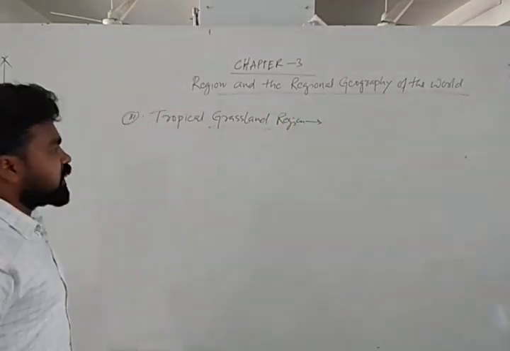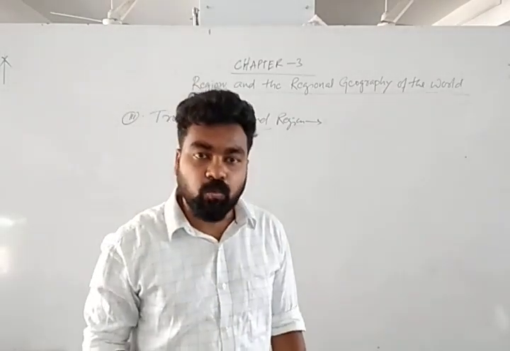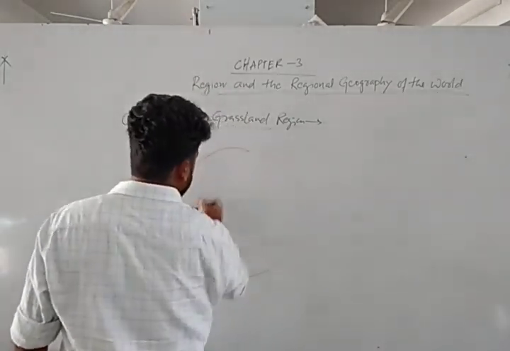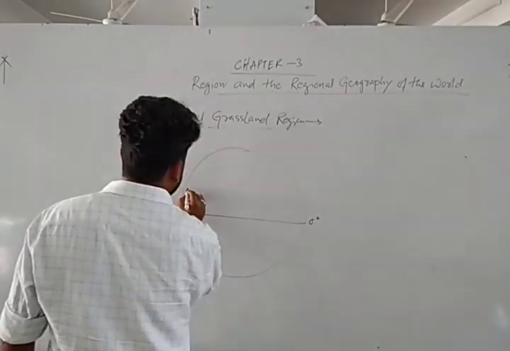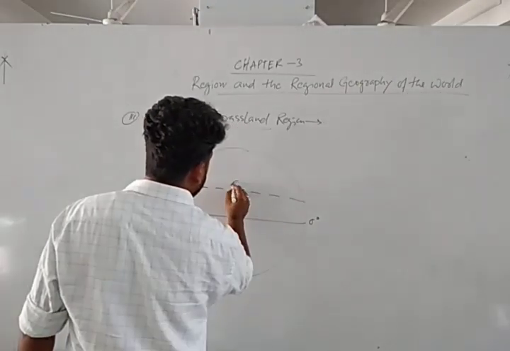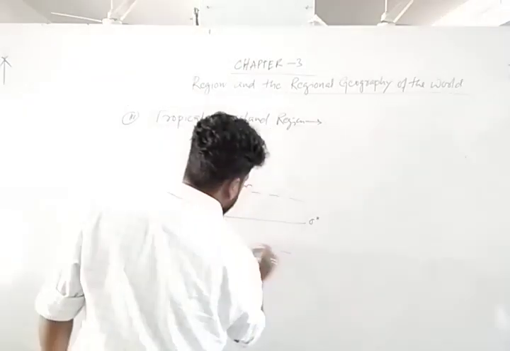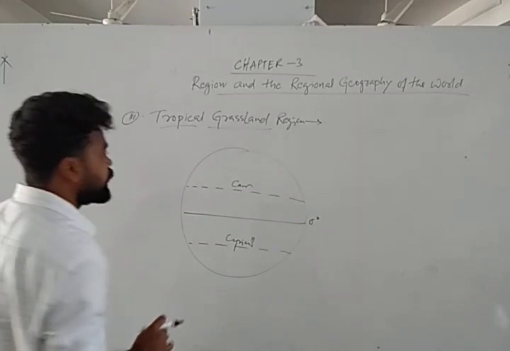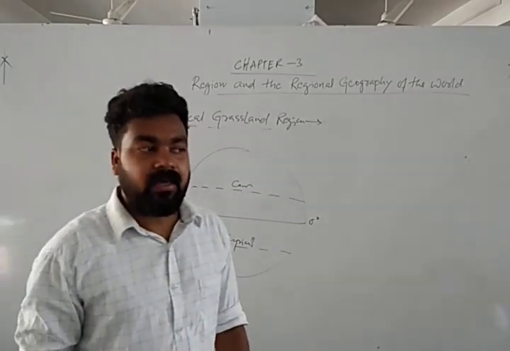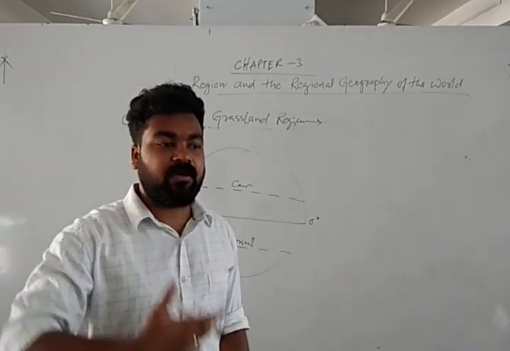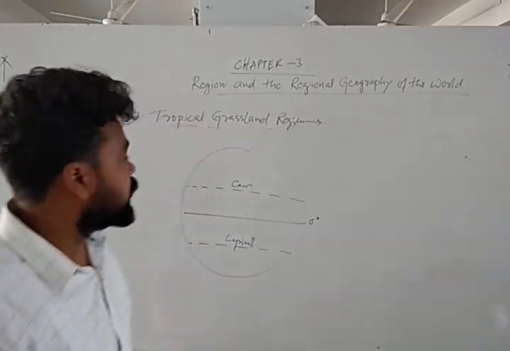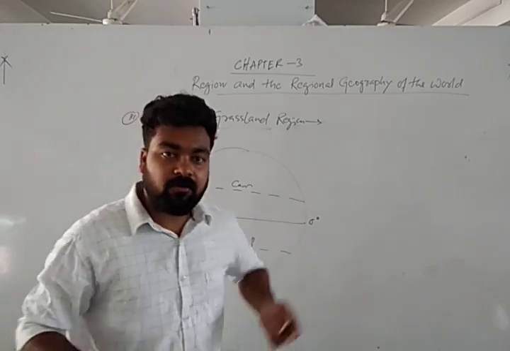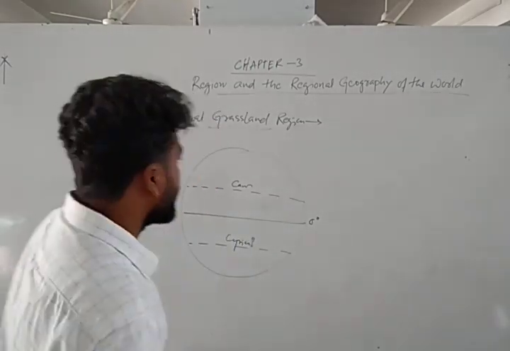Grassland region. We know that different types of grasslands are found in different parts of the world. Number one is the tropical region, where 0 degree is the equator, with the Tropic of Cancer and the Tropic of Capricorn. In this region, some grassland is there where rainfall is very low, from 25 to 75 centimeter. These portions are only grassland because there is no severe rainfall. That's why there are no tall grasses or tall trees.